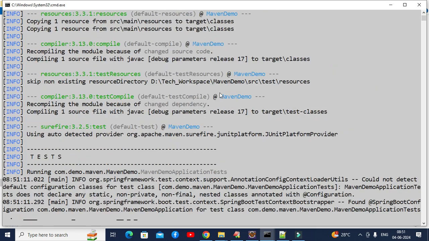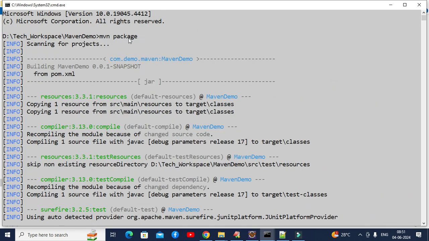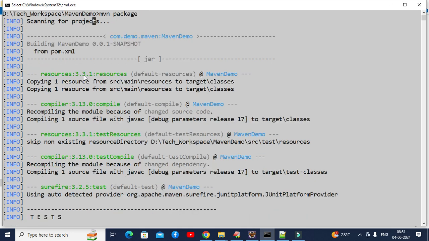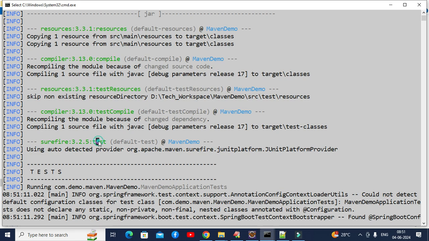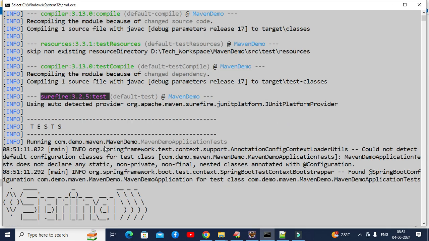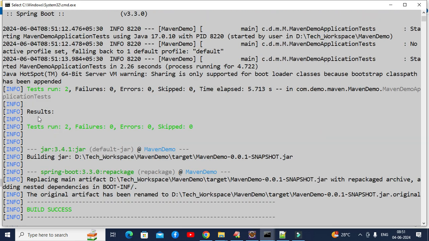You can see when I use the package goal, it's scanning for the projects. And then from the pom.xml file, you can see it is executing the compiler goal, and then it is executing test, and it has run the test cases.